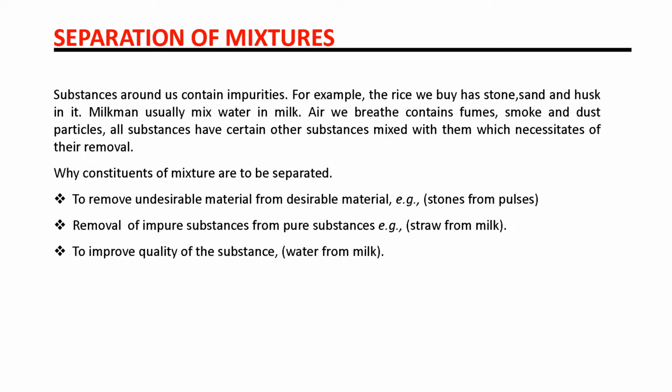So why are the constituents of a mixture to be separated? Why do we apply separation methods to separate the mixture? This is the main point: to remove undesirable material from desirable material. Why do we do separation? To remove undesirable material, because we want the pure substance. If we want the pure substance, we should apply separation techniques. Removal of impure substance from pure. We apply the separation technique to improve the quality of the substance. So these are the main reasons why we use separation techniques to separate a mixture.